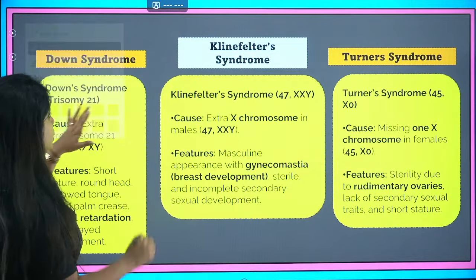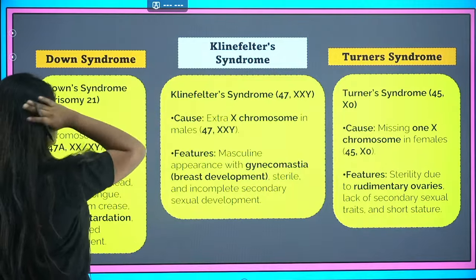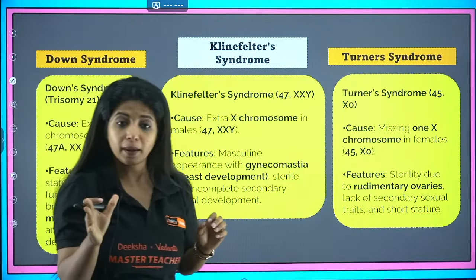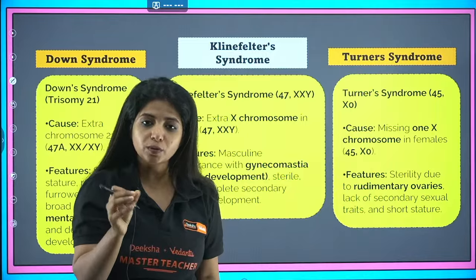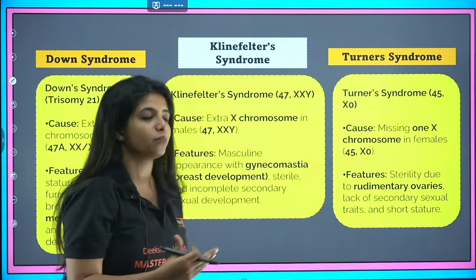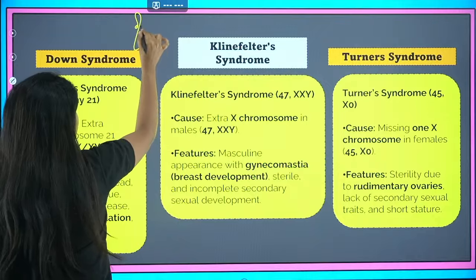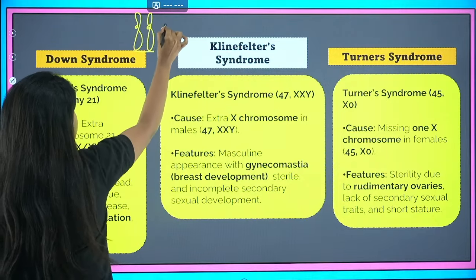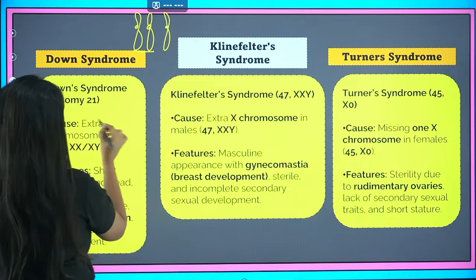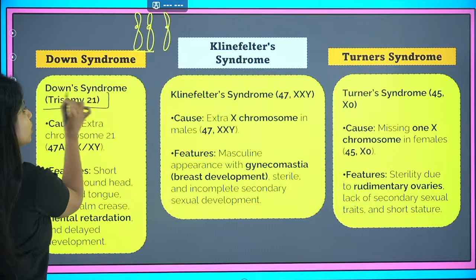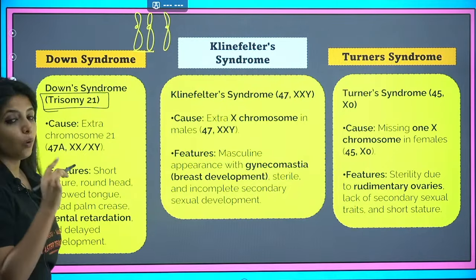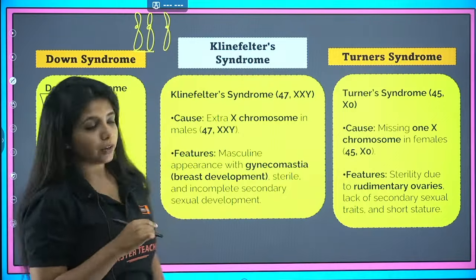In Down syndrome, my dear children, what exactly happens? We have 23 pairs of chromosomes. The 21st chromosome, which is an autosome, a normal chromosome, you get an extra copy of it. You should have only 2, but you get an extra copy, which is why I'll call this trisomy of the 21st chromosome.